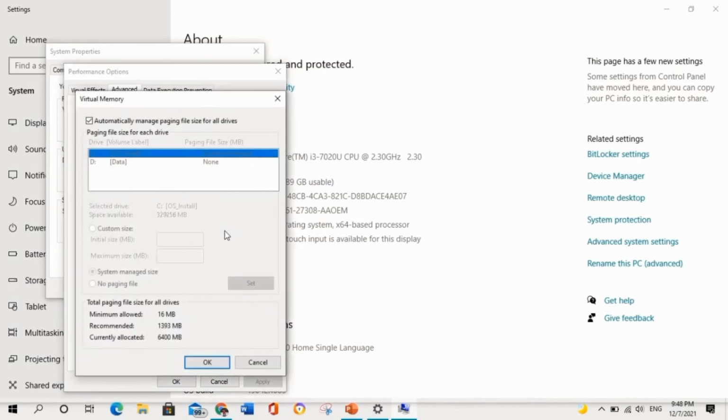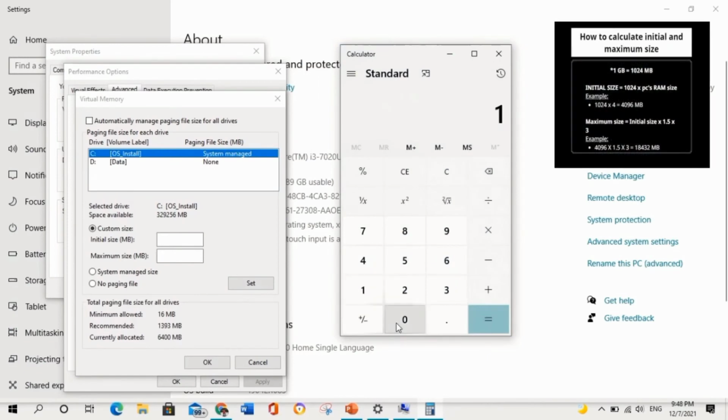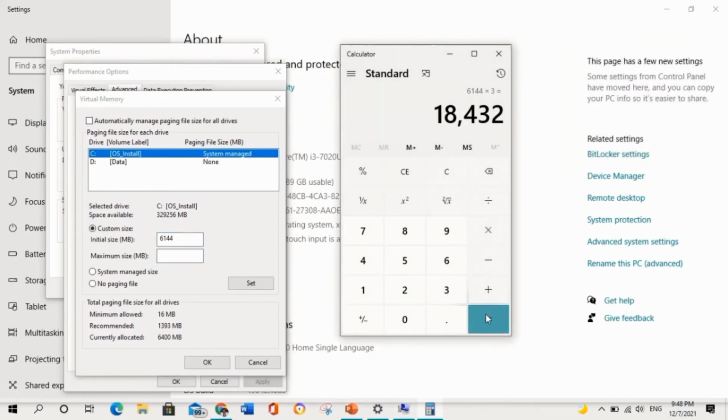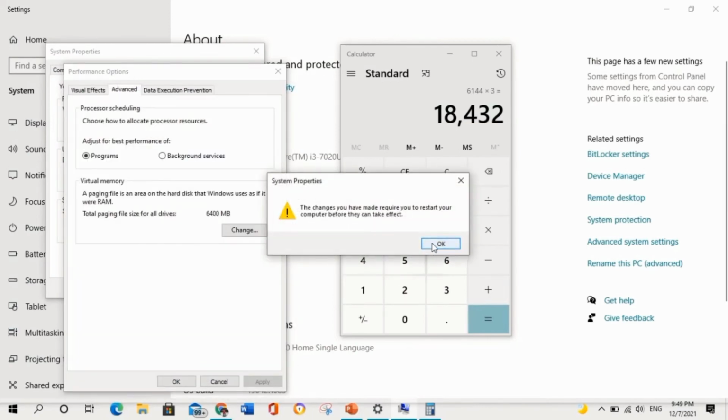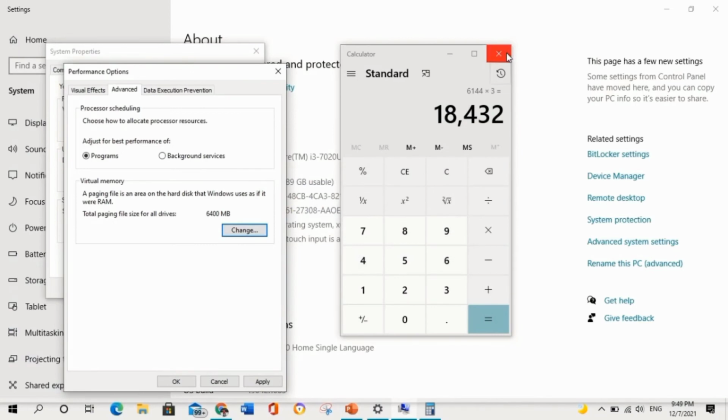The Virtual Memory settings will appear. Uncheck Automatically manage paging file size for all drives. After that, click Custom Size. Then, open Calculator to calculate the initial size and maximum size. After we get the amount for the initial and maximum size, click Set and click OK. And lastly, click OK. Now, your virtual memory has been set.